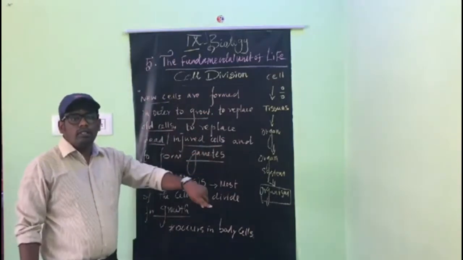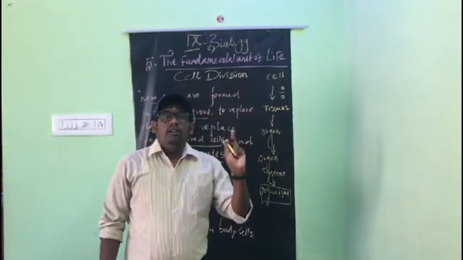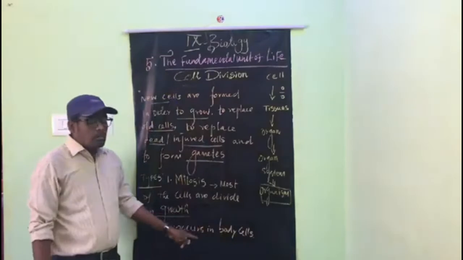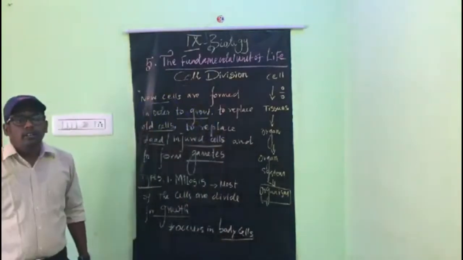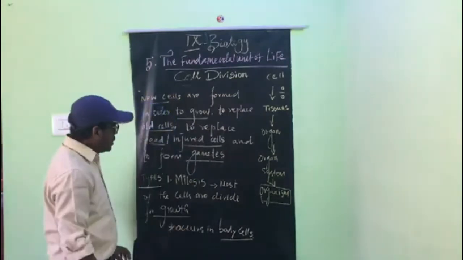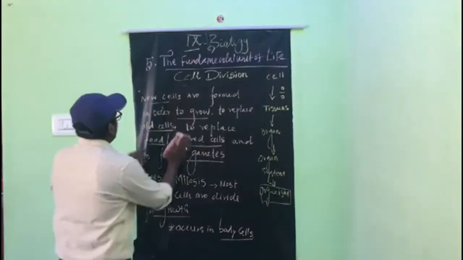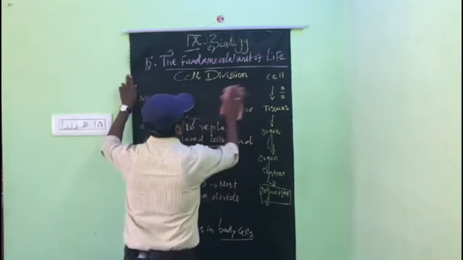Other than the male and female gametes, the rest are called body cells. So mitosis occurs in body cells. Don't forget. And in the mitosis division, each cell is called a mother cell.